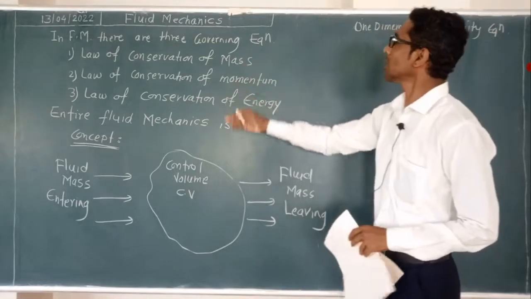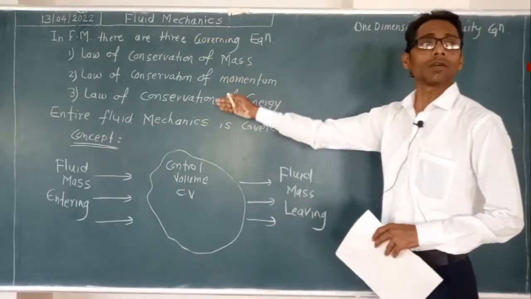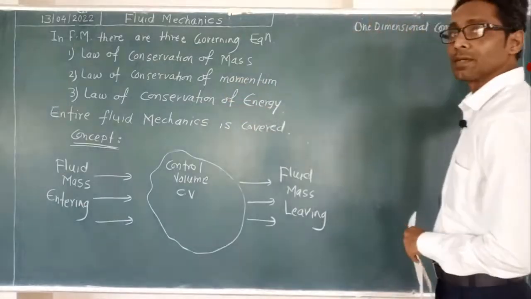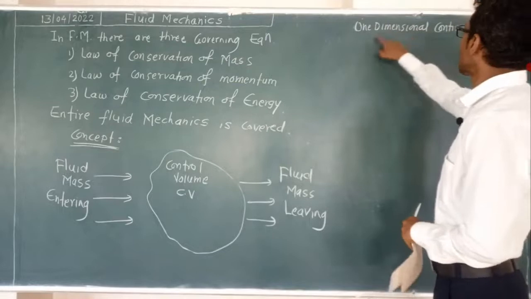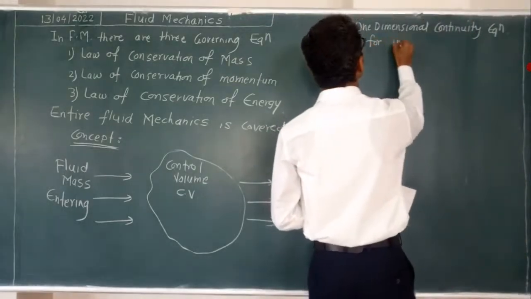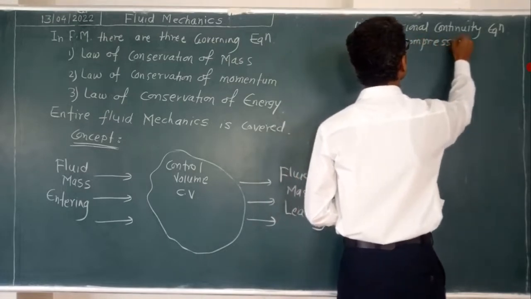See, these are the three laws. From these laws we obtain the equation. That equation is called the continuity equation. Okay, so the one dimensional continuity equation for incompressible flow. We will take this for incompressible.